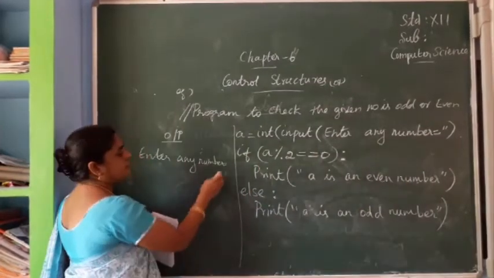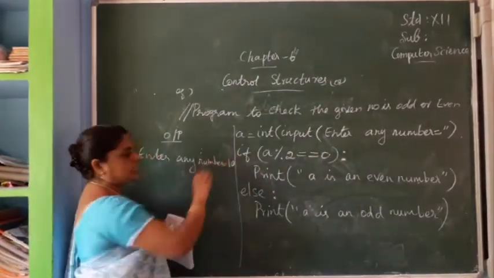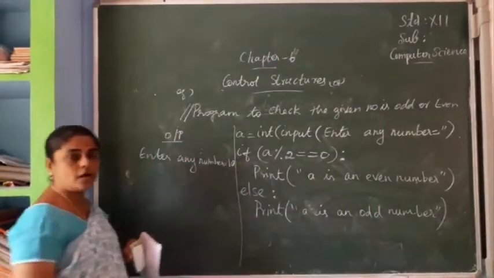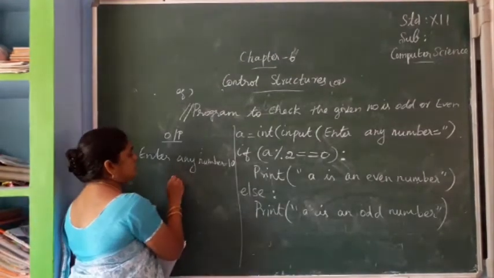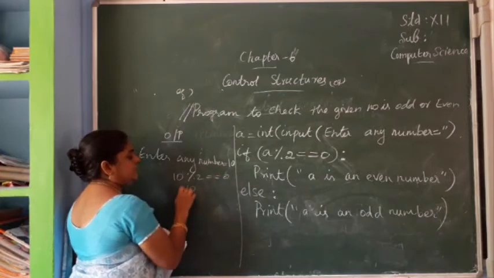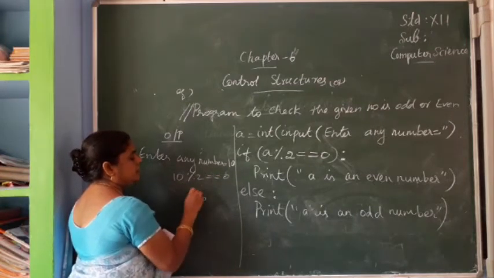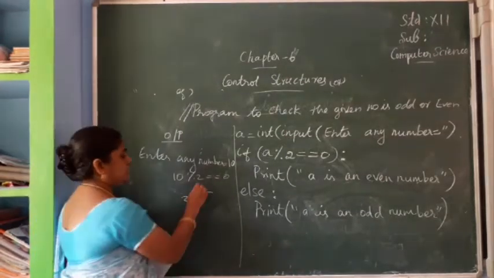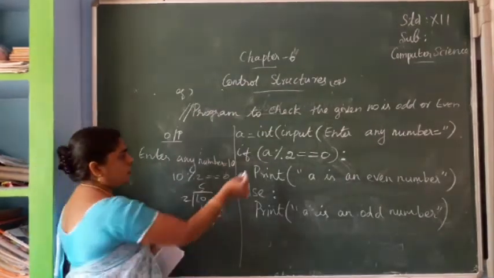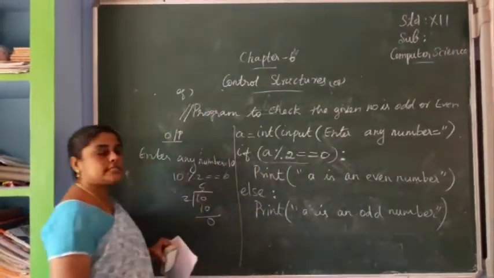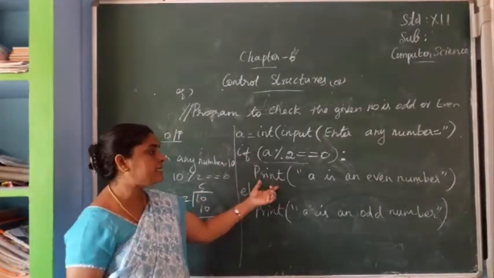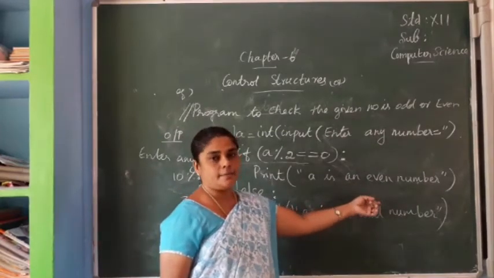If I am giving the value 10, what will happen? This line will be executed. If A modulus of 2 equal to 0, so A means 10, 10 modulus of 2 equal to 0. 10 divided by 2, 5 twos are 10, so the remainder is 0. So this condition is true. Which statement block will be executed? The first statement block, that is, A is an even number.